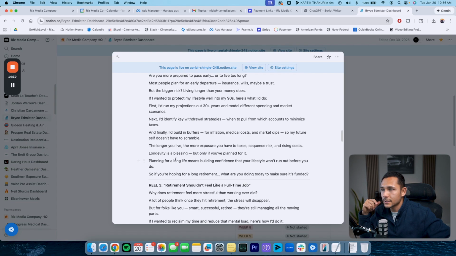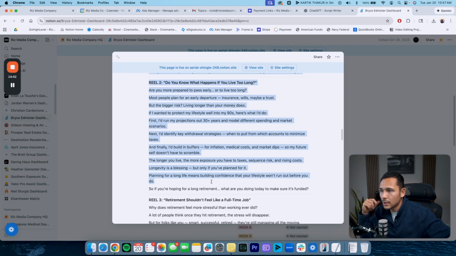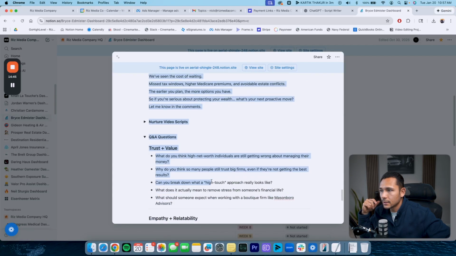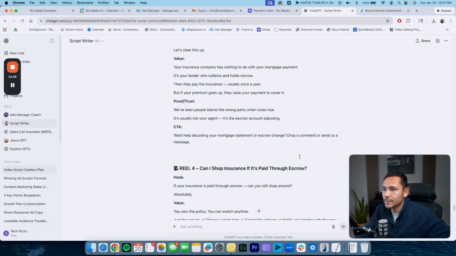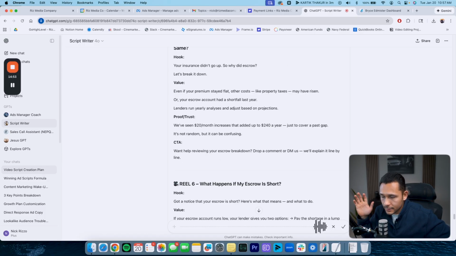So what I'm going to do here is feed it these examples. I'm going to copy all these. I believe there's 8 scripts here, 1 through 8. So I'm going to copy these and now we're going to go back to ChatGPT and I'm going to tell it, great job there. This is a very great start.